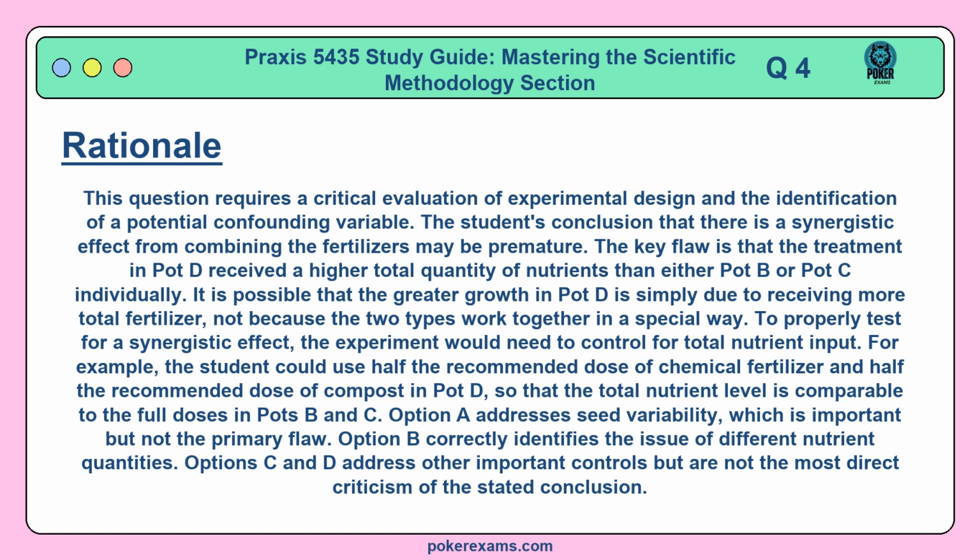To properly test for a synergistic effect, the experiment would need to control for total nutrient input. For example, the student could use half the recommended dose of chemical fertilizer and half the recommended dose of compost in Pot D, so that the total nutrient level is comparable to the full doses in Pots B and C. Option A addresses seed variability, which is important but not the primary flaw. Option B correctly identifies the issue of different nutrient quantities. Options C and D address other important controls, but are not the most direct criticism of the stated conclusion.